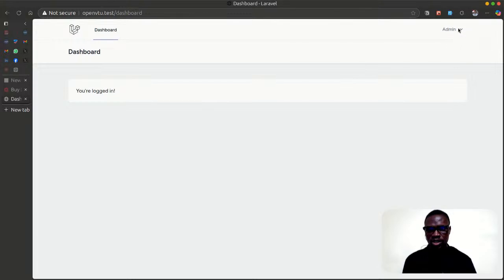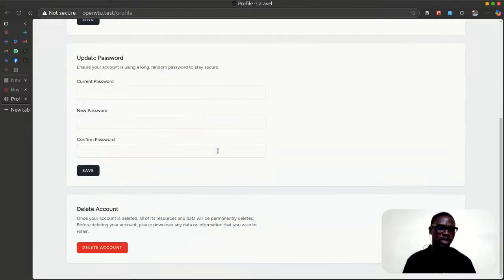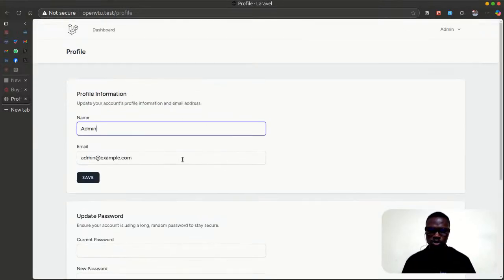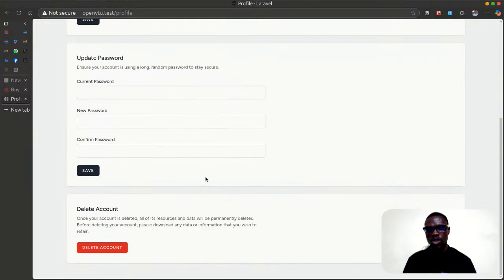This is my username. So Breeze already gave us some setup for us. That is a profile where you can just update the details of the account you just created. Now this doesn't come with a fresh Laravel installation, but because we started with a starter kit, Breeze starter kit, it gave us all of this for free, and that is part of the benefit of using a framework like Laravel.